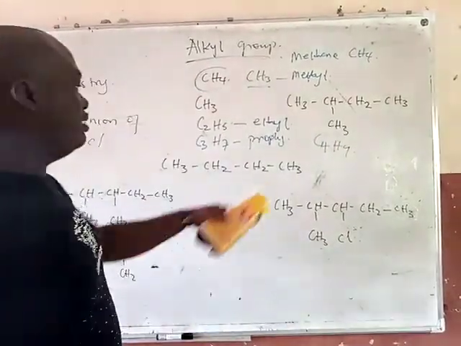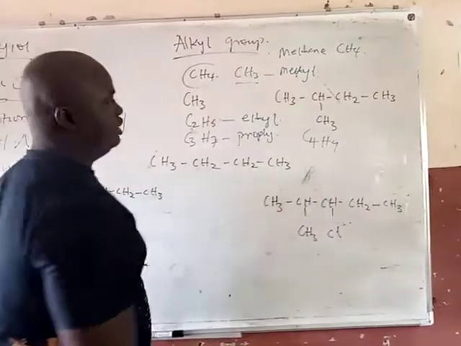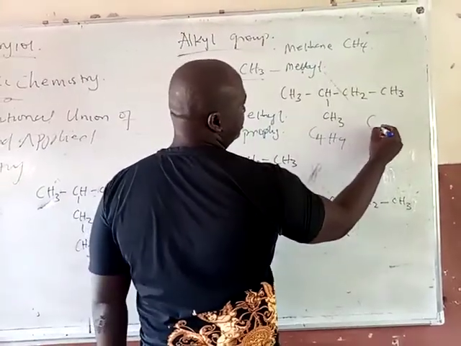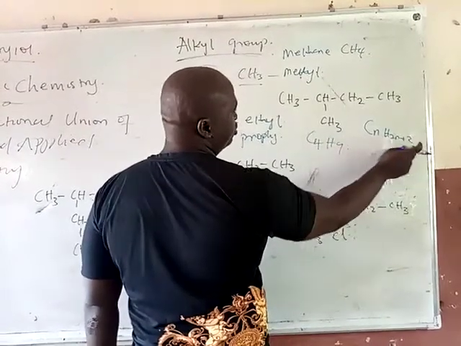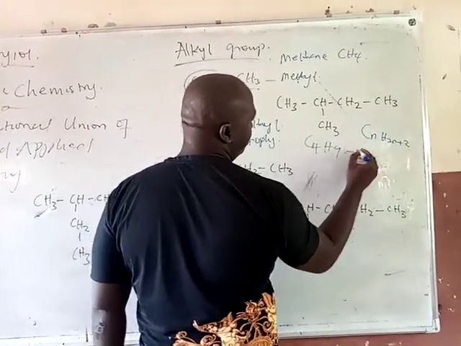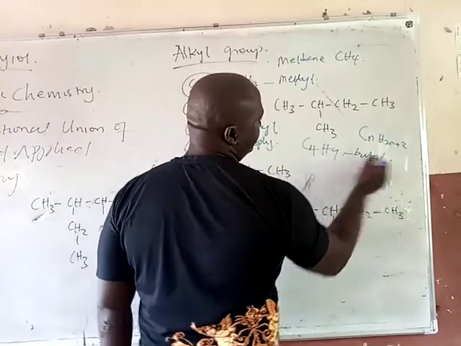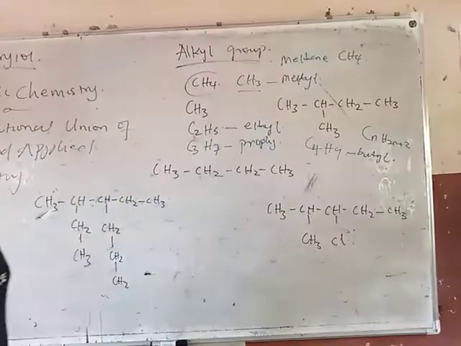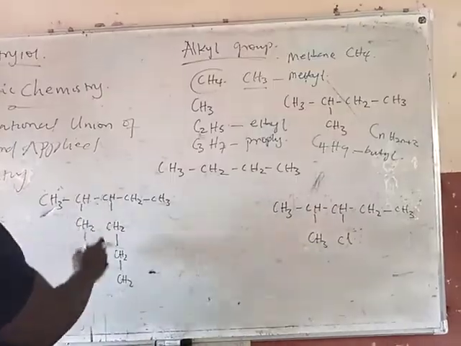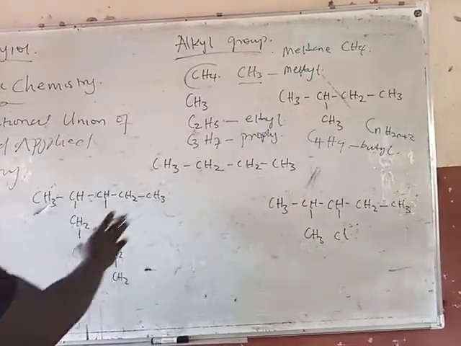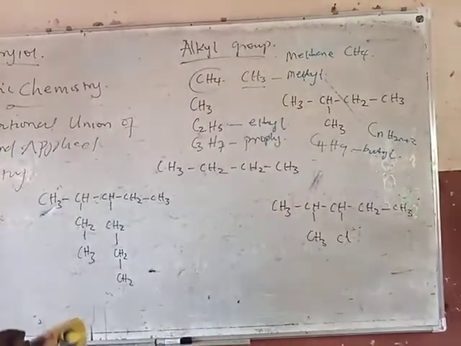This gives you butyl under the alkyl group. So this is the basic thing you should know under naming of alkane. Now I'm going to start giving you the rules that are involved.